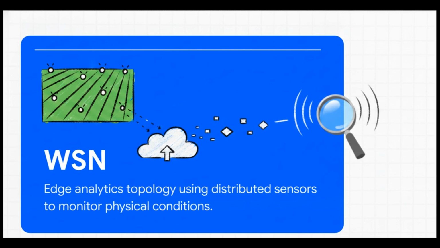The second key topology is WSN, which stands for Wireless Sensor Network. This is an edge analytics topology utilizing distributed sensors to monitor physical or environmental conditions over potentially massive areas. Think of smart agriculture, right? You've got hundreds of tiny sensors pinging soil moisture and temperature levels across thousands of acres. They form a broad, distributed nervous system for our edge network.